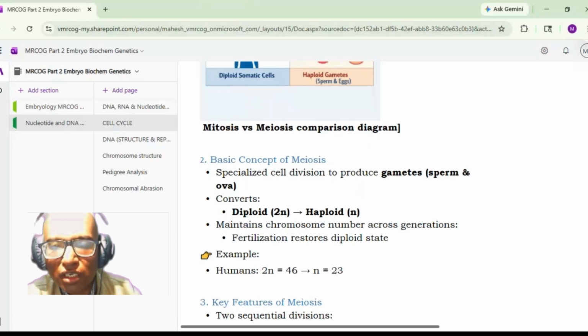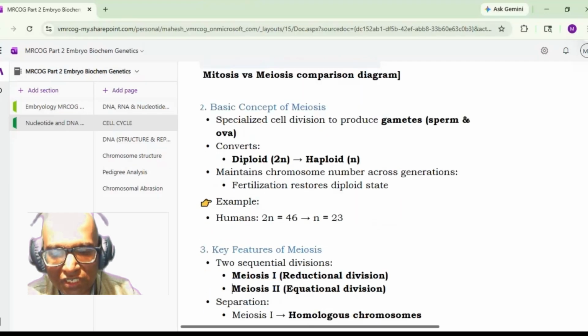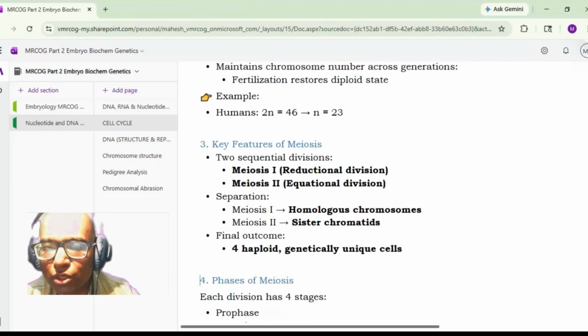So in humans, we know that we have 46 chromosomes, that is equal to 2n. So it will give you 23 chromosomes in each gamete. So key features of meiosis is there are two sequential divisions. The first division is meiosis I, which is a reductional division. Second division is meiosis II, that is an equational division. That means there is no further reduction in the chromosomes.